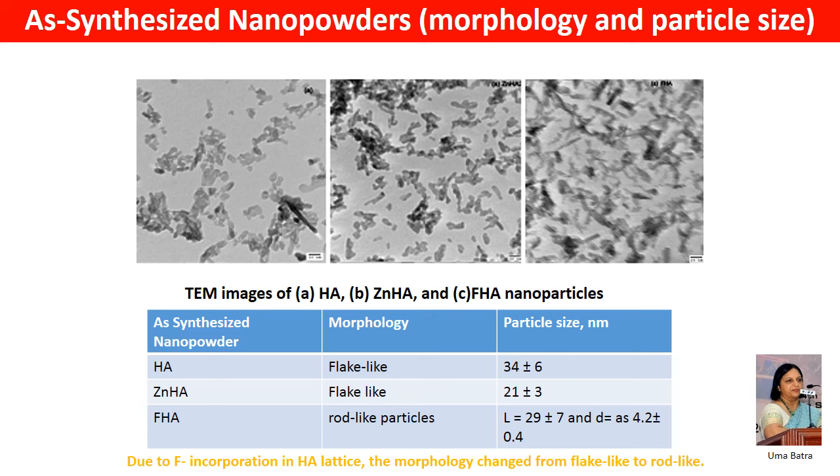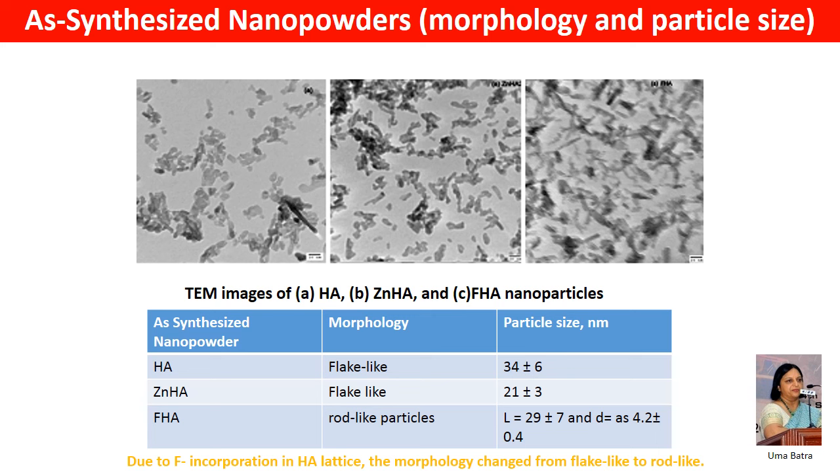The TEM micrograph here shows that HA and zinc HA have flake-like morphology with particle sizes of 34 nanometers and 21 nanometers respectively, whereas FHA has rod-like particles with length 29 nanometers and diameter 4.2 nanometers.